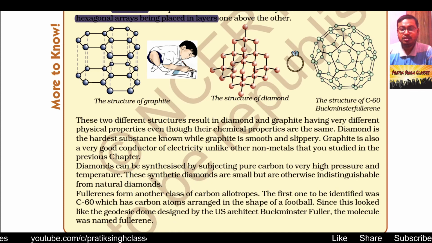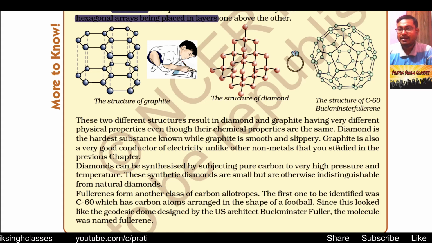These two different structures result in diamond and graphite having different physical properties, even though their chemical properties are a little bit the same. Graphite is very smooth, but on the other hand, diamond is the toughest natural element. Diamond is the hardest substance known, while graphite is smooth and slippery, and it makes a mark when it is rubbed on paper.